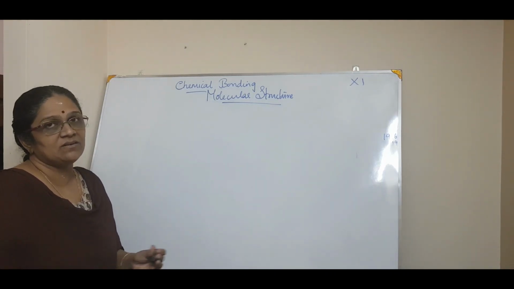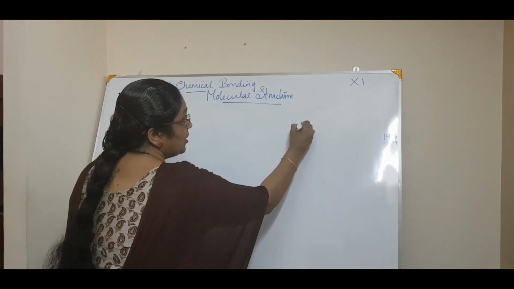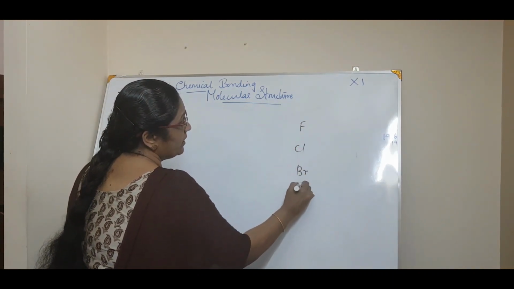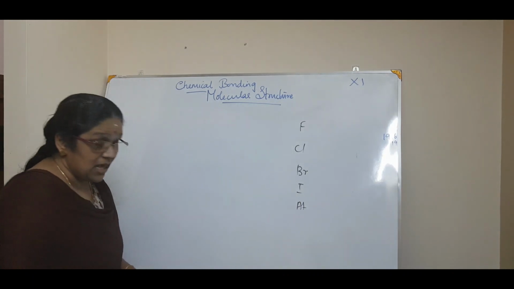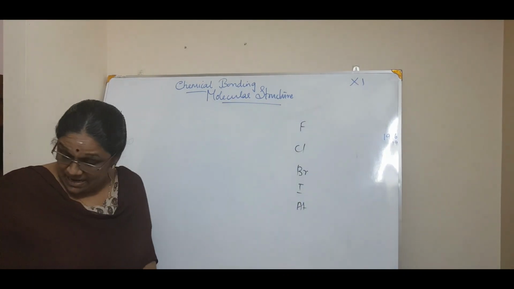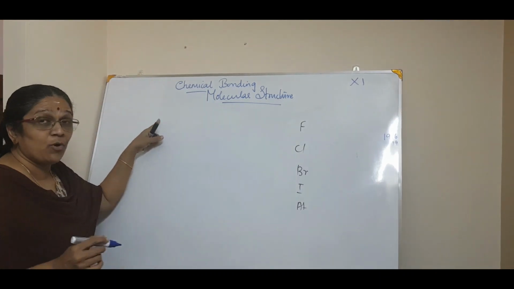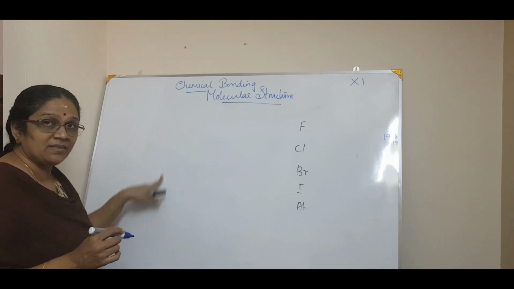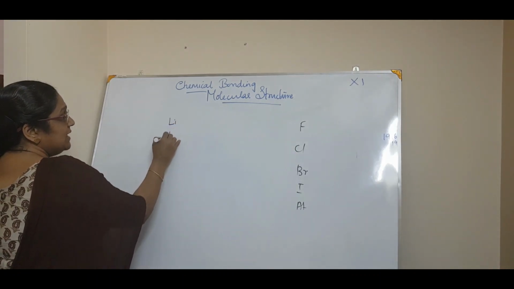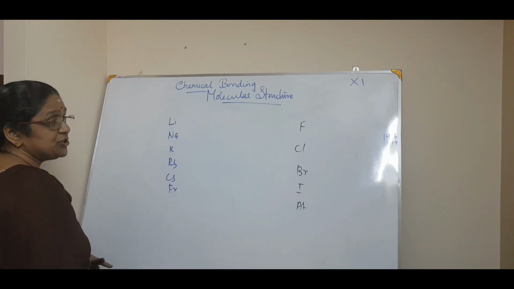In a periodic table, the most electronegative elements, which are they? The most electronegative elements were the halogens, isn't it? Fluorine, chlorine, bromine, iodine and astatine. The most electronegative elements in a periodic table and the most electropositive alkali metals. You know what alkali metals are, right? Lithium, sodium, potassium, rubidium, cesium and francium.